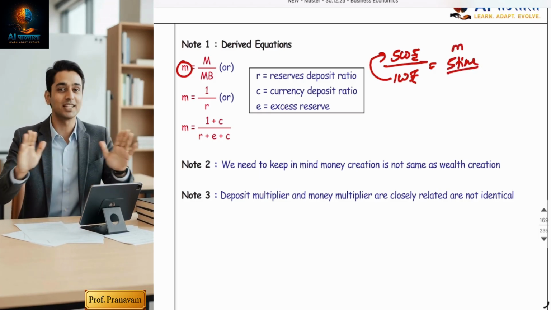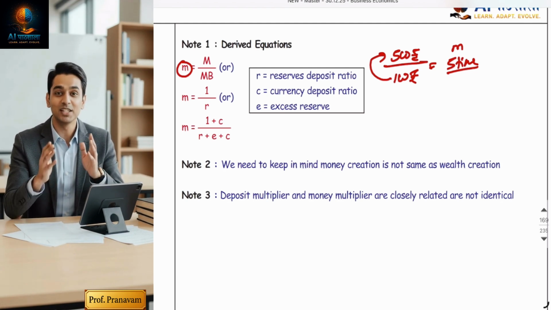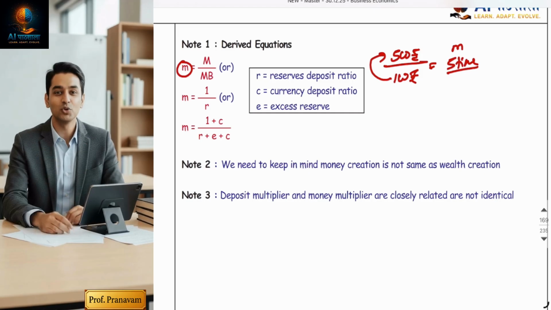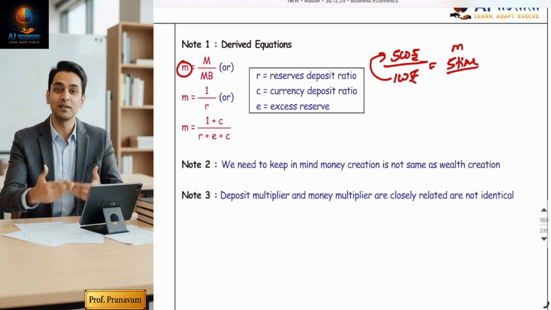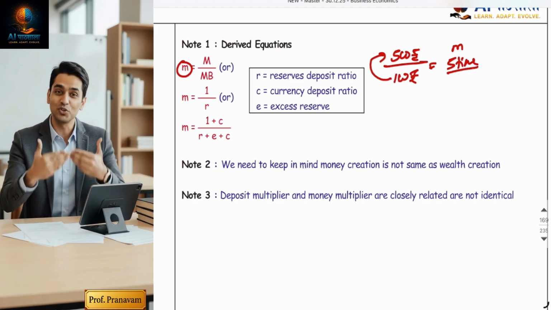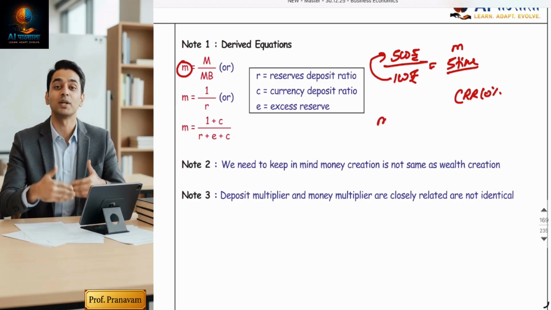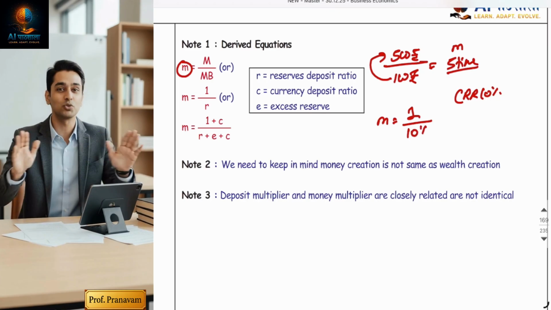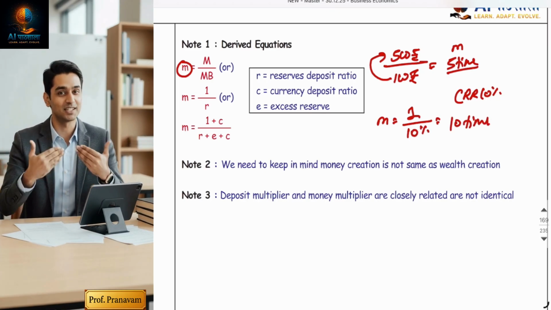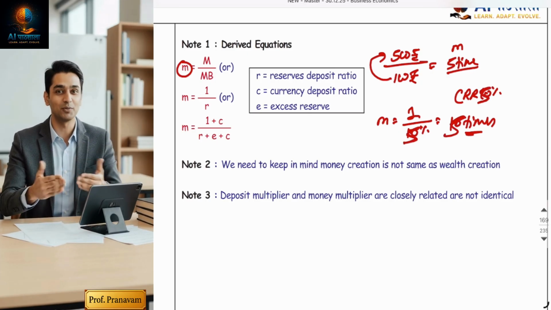So M upon MB, sometimes they can ask you in the calculation. Now, there is one more formula to calculate M, that is M is equal to 1 upon R. R means reserve ratio, CRR plus SLR. Okay. Now, R will be given. For example, CRR is 10% in the country. So, M will be 1 upon 10%. You are going to get 10 times. So, money will get circulated 10 times. So if CRR is 5%, it will be 20 times. That's why 100 is becoming 500 crores.